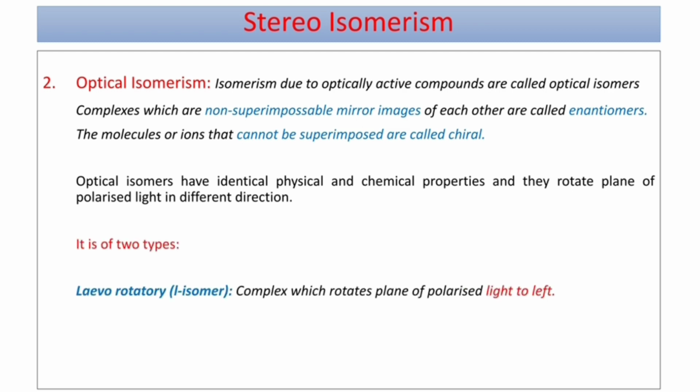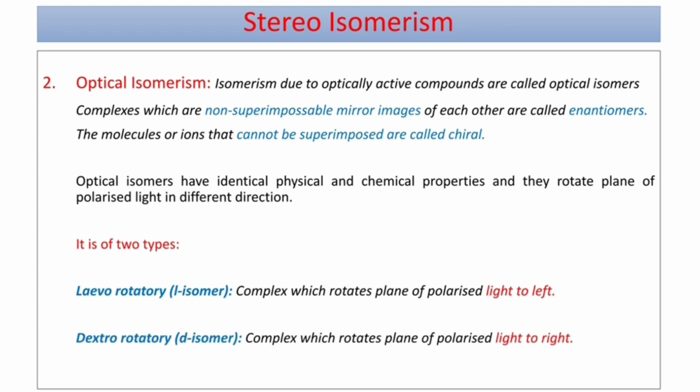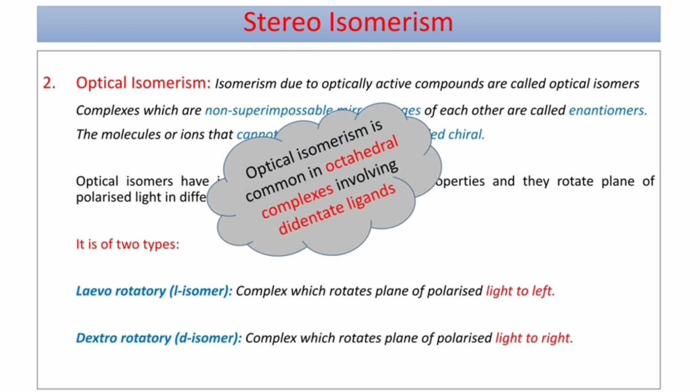One direction is the levorotatory or L isomer: a complex that rotates the plane polarized light towards the left side comes under levorotatory. If it rotates the plane polarized light towards the right side, then it is known as dextrorotatory or D isomer. These optical isomers are common in octahedral complexes having didentate or bidentate ligands.